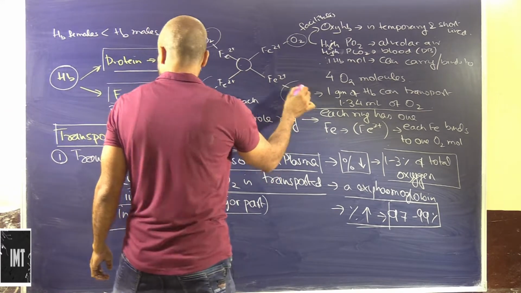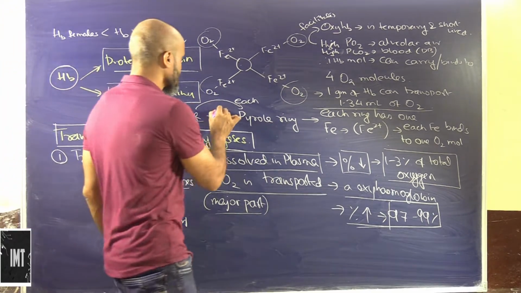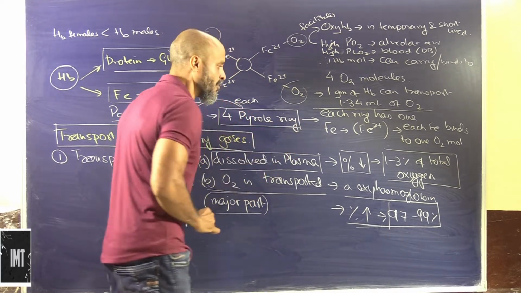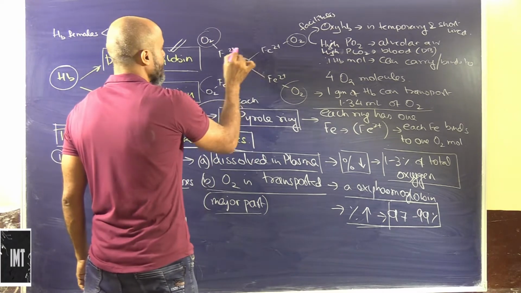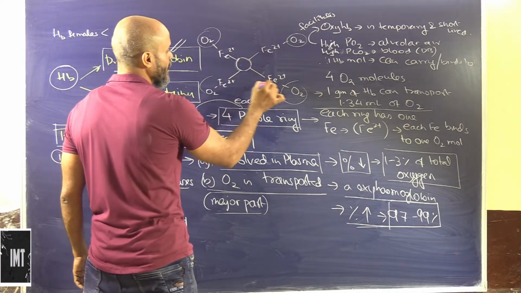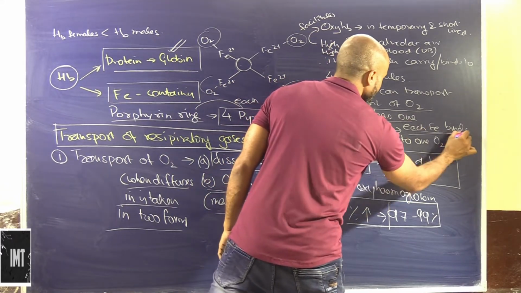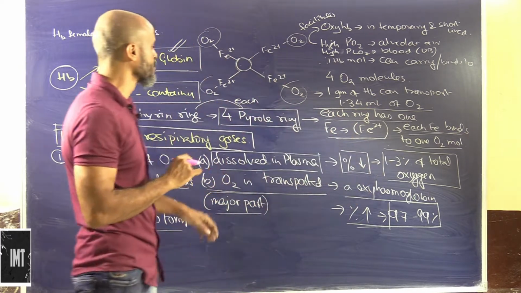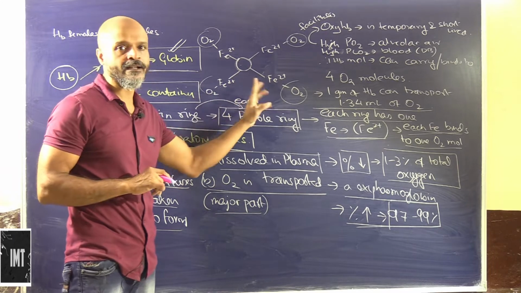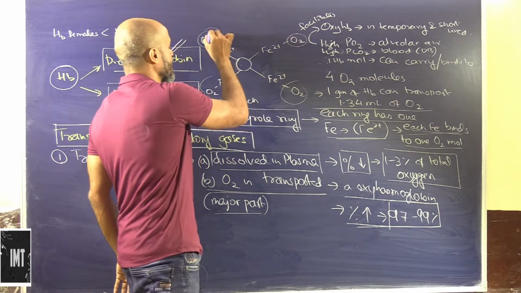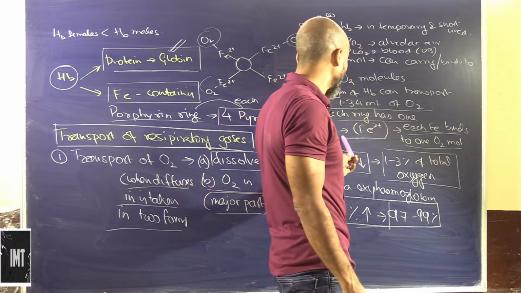Now we'll understand this. This porphyrin ring has 4 pyrrole rings. Each ring has iron. Each iron binds to 1 oxygen molecule. So this is a porphyrin ring. It is attached to 4 iron, and these iron are attached to 4 oxygen. Each ring has 1 iron.